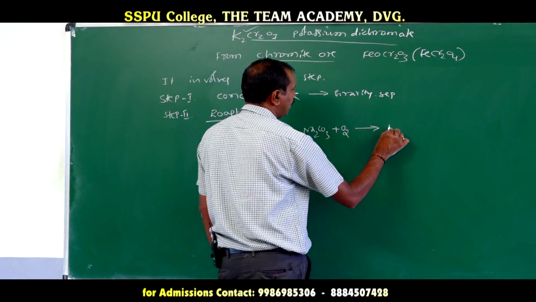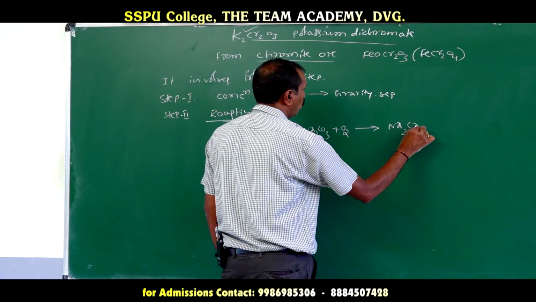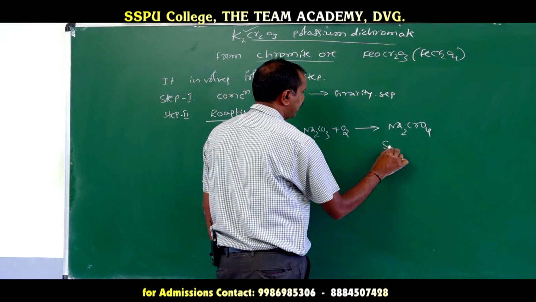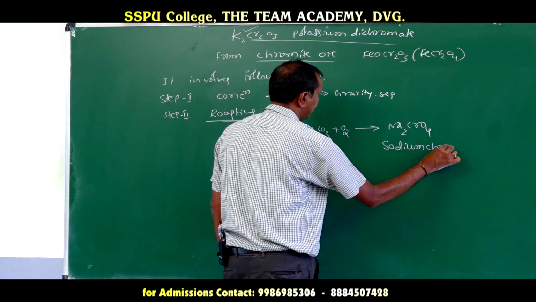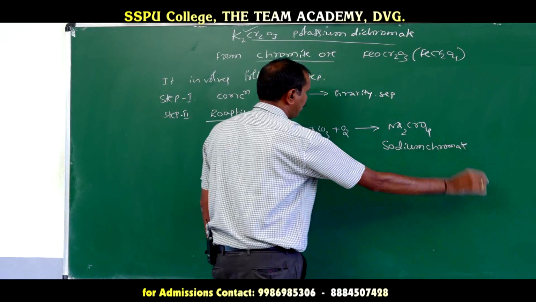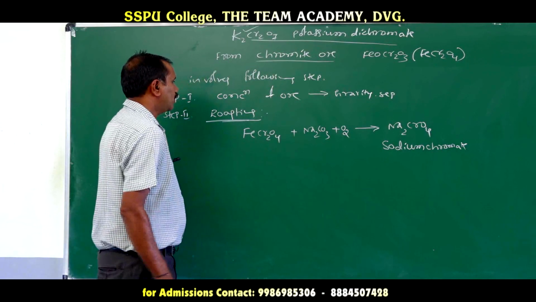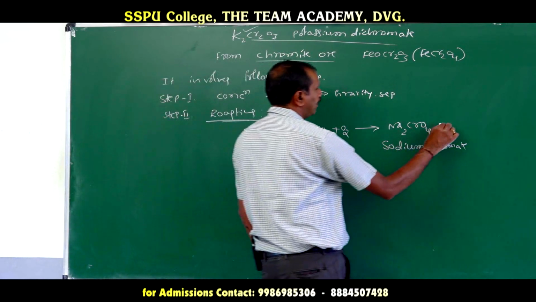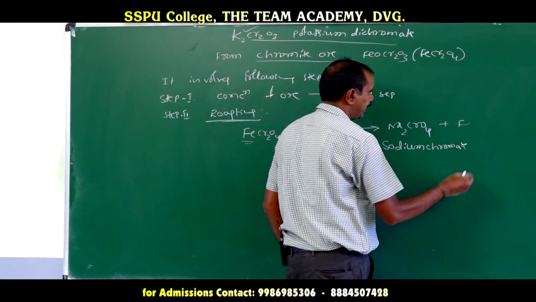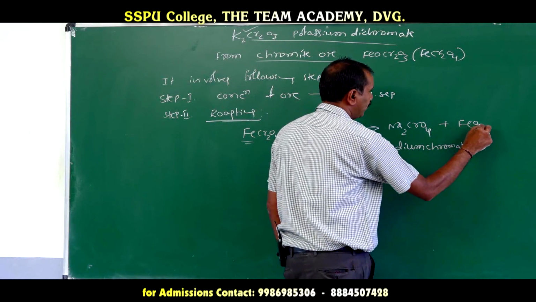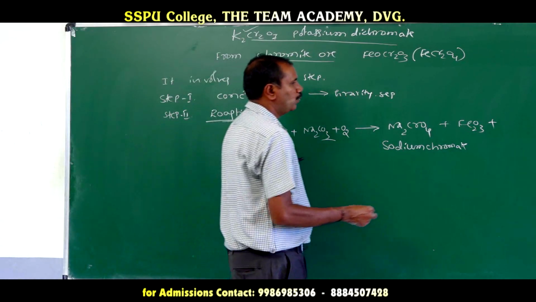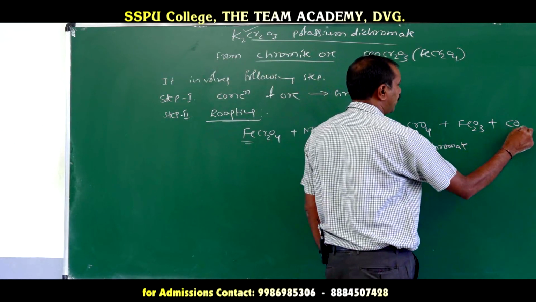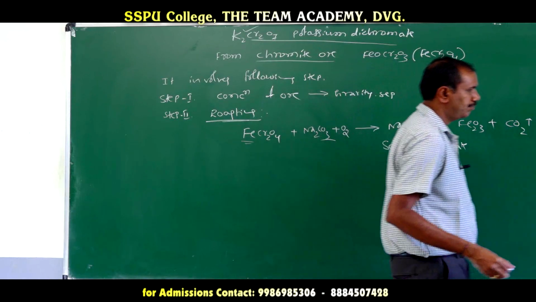We get Na2CrO4, that is sodium chromate. Along with that, Fe is converted to Fe2O3. The CO2 from Na2CO3 is liberated in the form of CO2 gas.